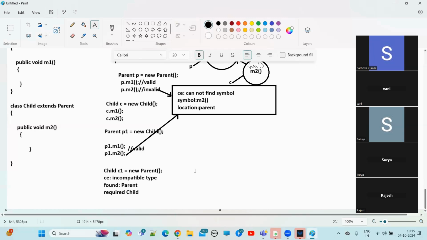Hey, Ravi, he is son of Ramanamurthy. Like that people will refer to you, people will recognize, right? So here, by using parent class reference variable, we can hold child class object. But we cannot hold parent class object by using child class reference variable. Okay, so hope you people understand.